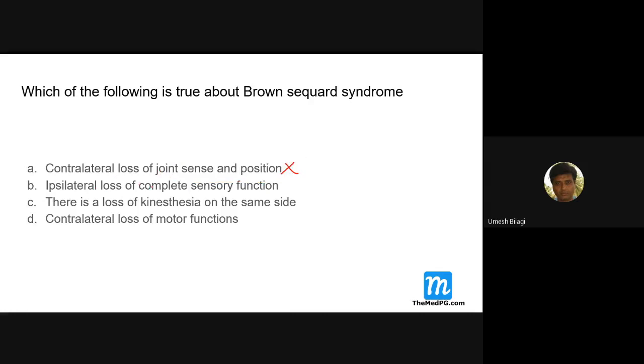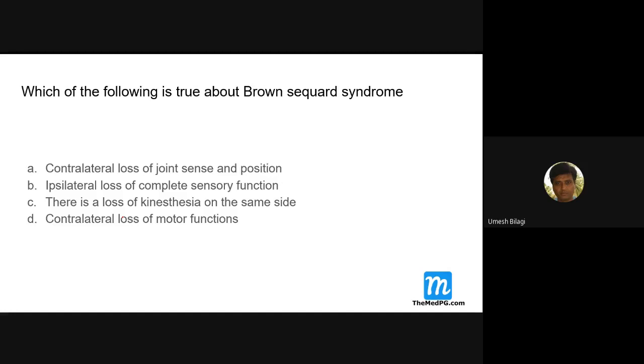Now, ipsilateral loss of complete sensory function. No, it is not ipsilateral for everything. Some are contralateral, some are ipsilateral, because there are two tracts which have different behavior. There is a loss of kinesthesia on the same side. Kinesthesia is actually joint movement sense, proprioception only. So this is the ipsilateral answer. Now, contralateral loss of motor neuron. This is wrong because motor is also ipsilateral, the same side.